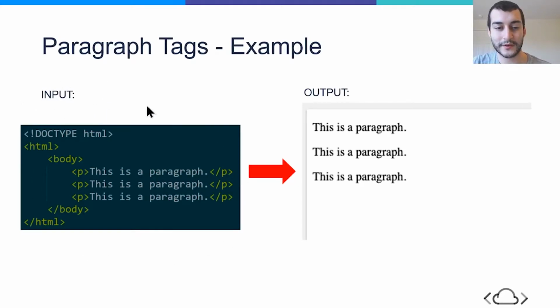In this example, let's look first at the left side of the screen where it says input. This is going to be our input HTML code. When we run this code or generate it or execute it, we're going to see it outputted visually on our web page like this on the right side of the screen. Let's break this down line by line. First, we have our doc type tag. Then we have our opening HTML tag. Nested inside is our opening body tag. Nested inside of our body are three separate paragraphs, or three paragraph elements. We then close out of our code by writing a closing body tag and then a closing HTML tag.